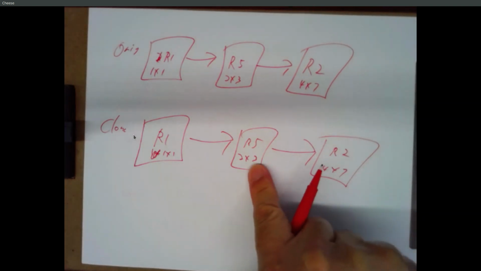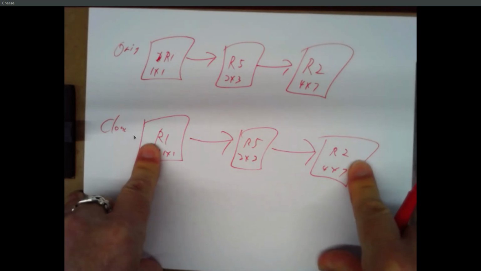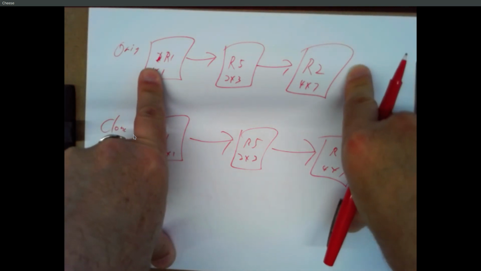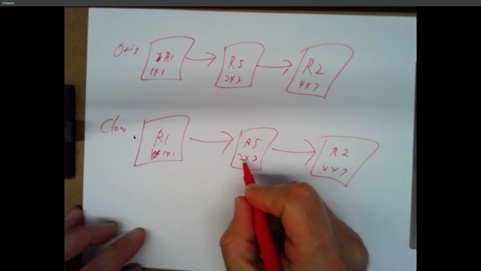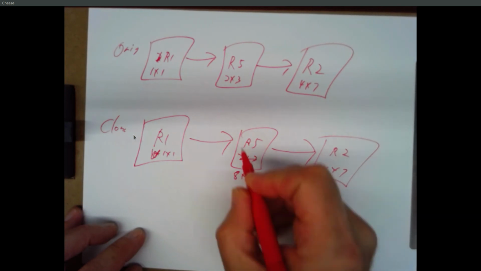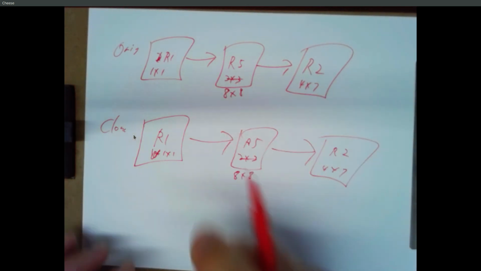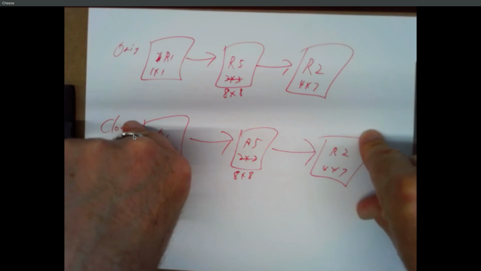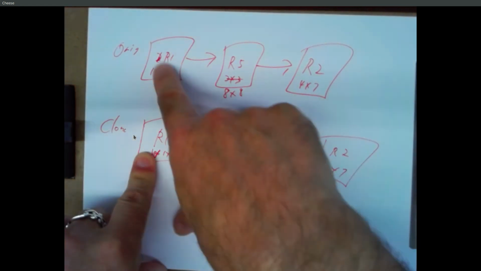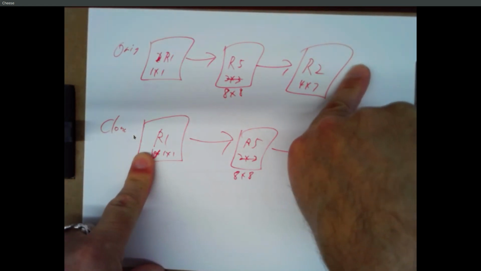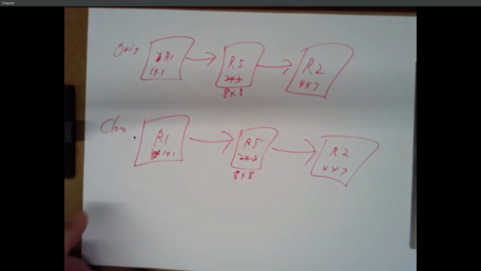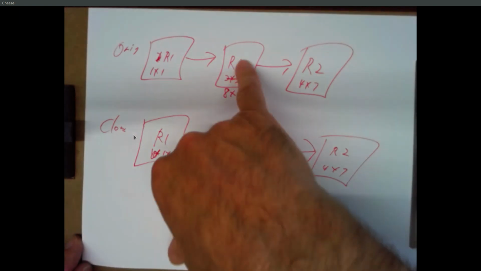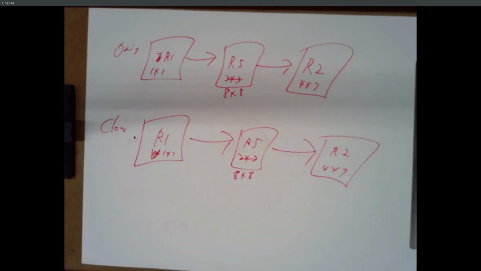If I delete R5 from this list down here, I haven't disturbed the original list. But if I go in and change R5 to be an 8 by 8 rectangle, this also becomes an 8 by 8 rectangle. So it's making a copy of the list, but the elements of the list are the same as the elements in the original. For primitives like int or double, that makes no difference. But for objects, we've actually got two things that are pointing to the same object, and those are linked together.